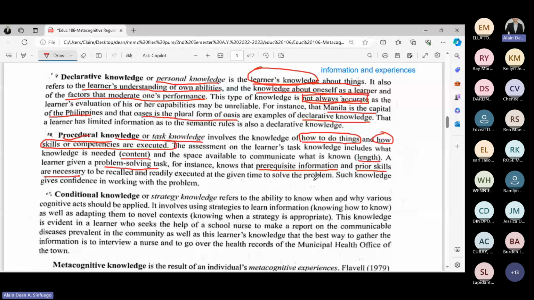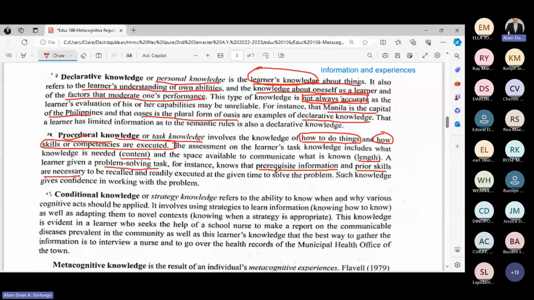Again, in procedural, you need prior knowledge. Now, let us put it into context. Procedure, step by step. So you need to know the step-by-step process first before you can do the task or before you can solve the problem.